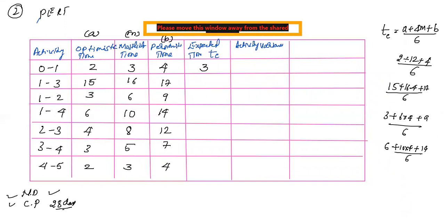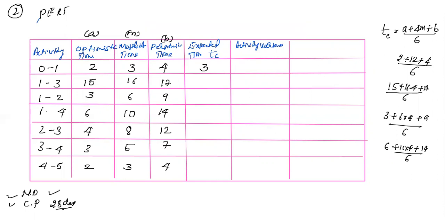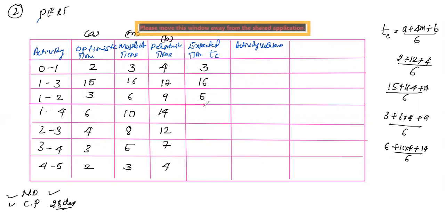So this is how you need to simplify. I'll just write down the values. If you simplify this, you'll get 16, then 6, then 10, 8, 5, 3. You know this, right? Just substitute the values in A, M, and B for the respective activities, then you will get these values. Similarly, 3 plus 4 into 5 plus 7 divided by 6. Then you'll get the simplified answer as 5.